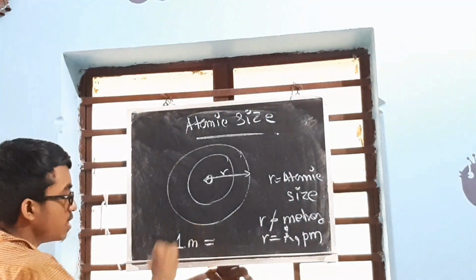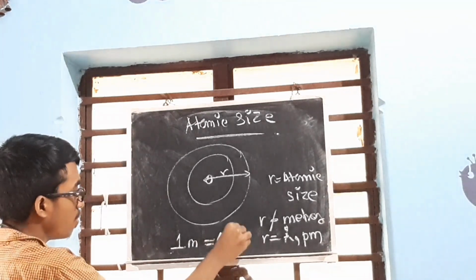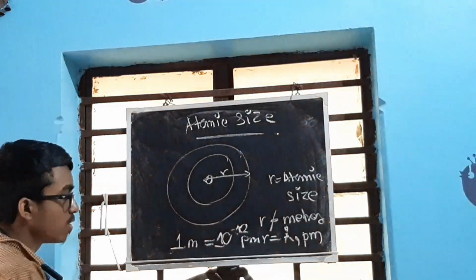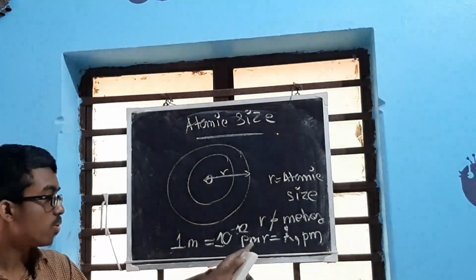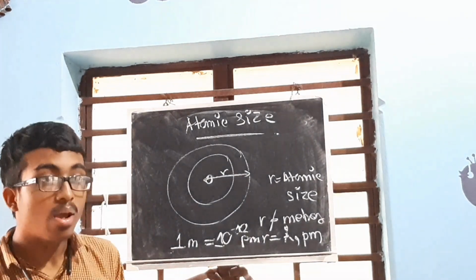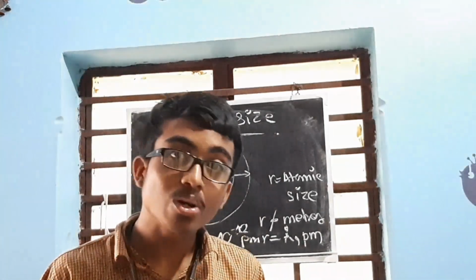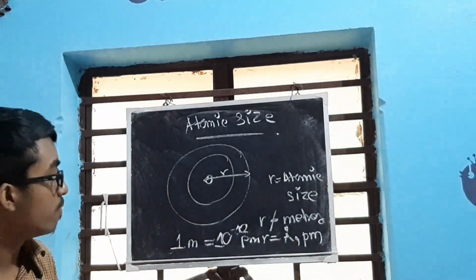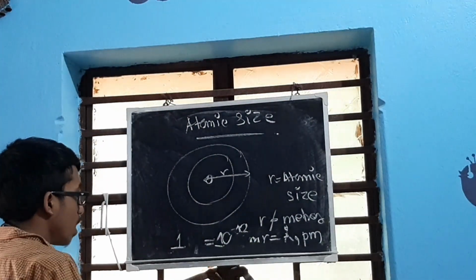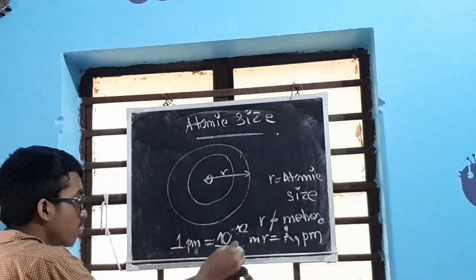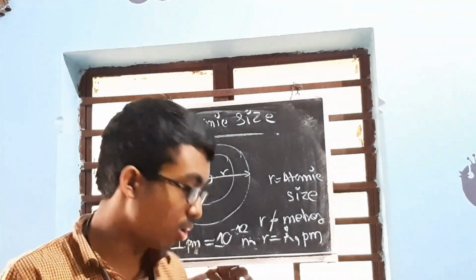1 meter is equal to how much picometer, you have to remember? 1 meter is equal to 10 to the power minus 12 picometer. Am I right or am I wrong? Wrong. Why? Because in this case, we are going to write the opposite. 1 meter is not equal to 10 to the power minus 12 picometer. But 1 picometer is equal to 10 to the power minus 12 meter. That is where mistakes are often made in writing relations. So how to write that? 1 picometer is equal to 10 to the power minus 12 meter. Not the vice versa. Then it will go wrong.